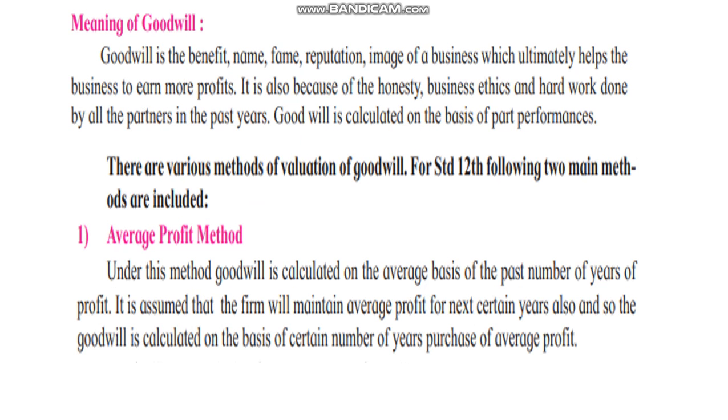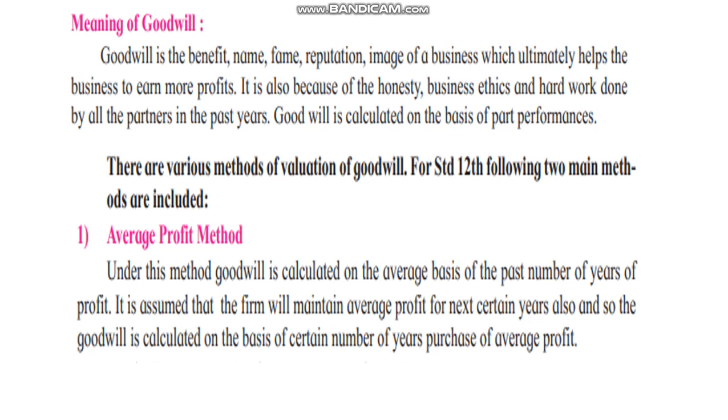So what is average profit? If suppose 5 years profits are given to you, you will add up those 5 years profits, divided by the number of years, that is 5 years, and that will be your average profit. I hope this is understood.